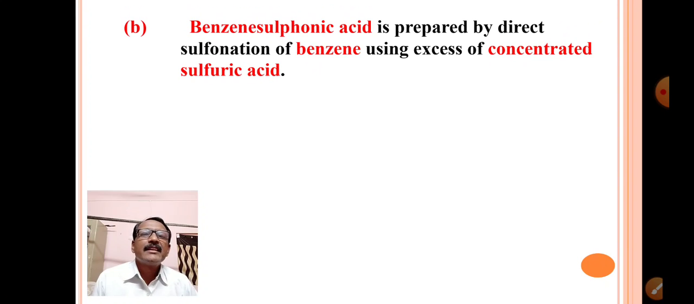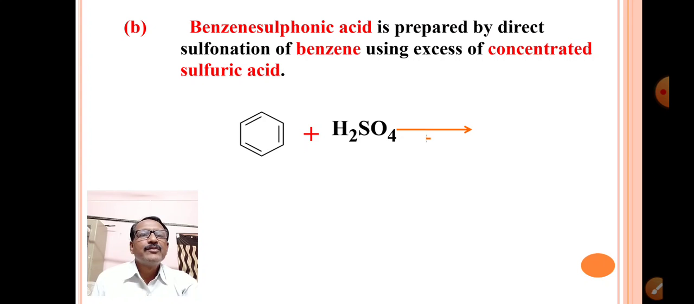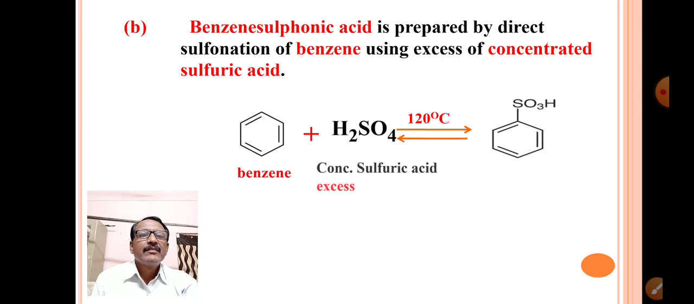Now the second reaction that we will discuss, benzene sulfonic acid is prepared by direct sulfonation of benzene using excess of concentrated sulfuric acid. This is the second reaction in which benzene is reacting with sulfuric acid, which is in the excess form. This reaction takes place at 120 degrees Celsius. This is benzene, concentrated sulfuric acid, and this is our benzene sulfonic acid.